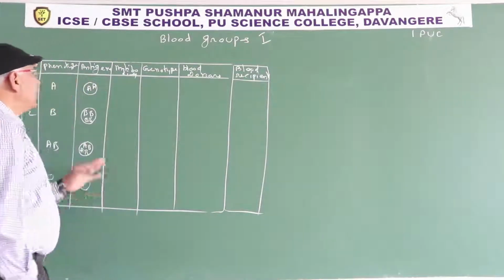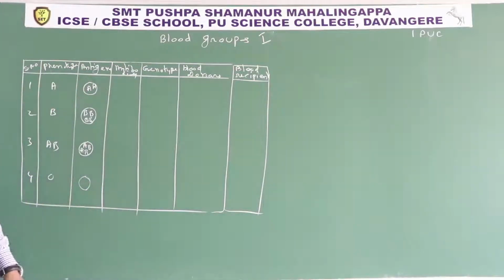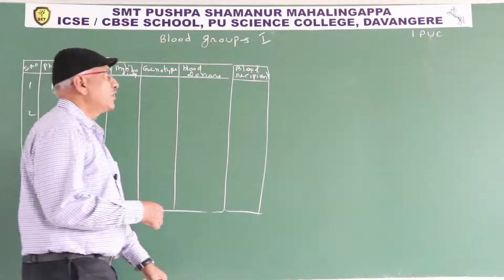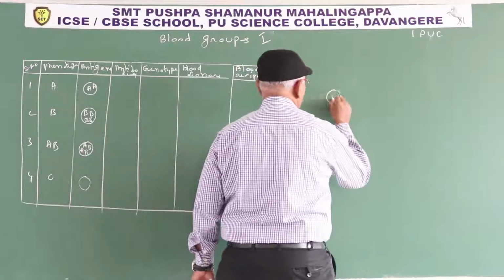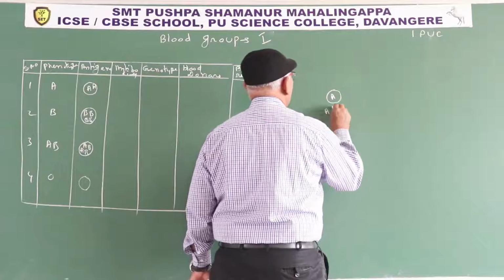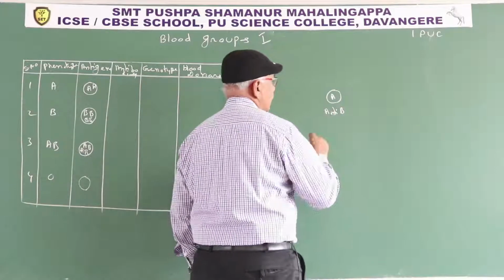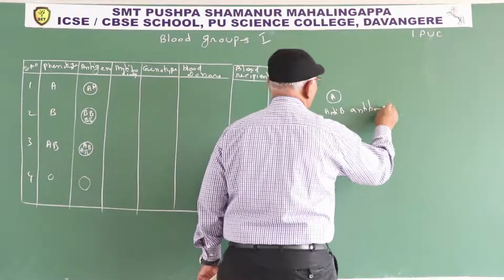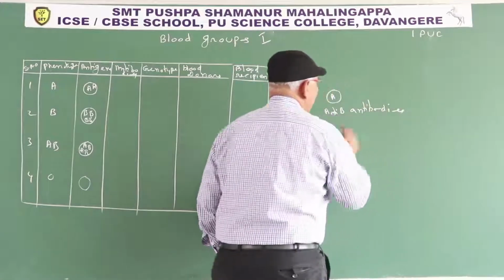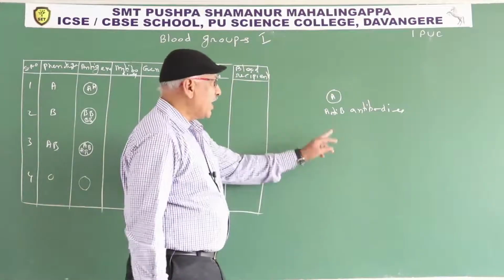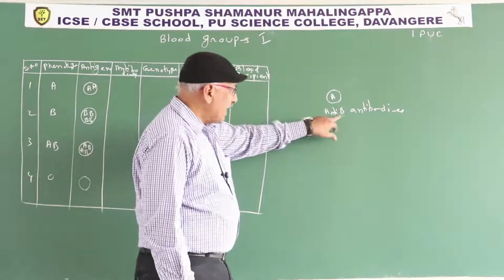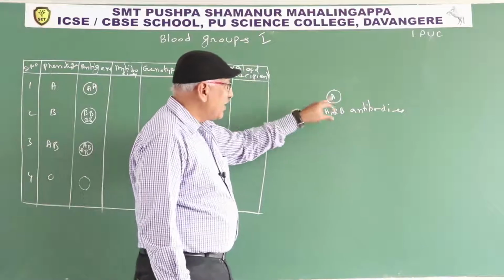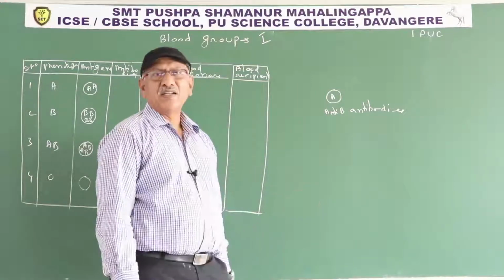So antibodies are present in the plasma. You all know plasma is the matrix of blood. If A antigen is present on the surface of RBC, anti-B antibodies are present in the plasma. What is the meaning of anti-B antibodies? Anti means against. These anti-B antibodies are against B antigen, not A antigen.